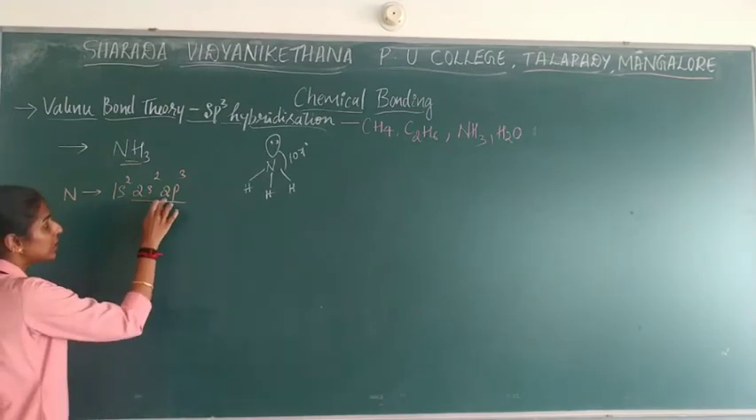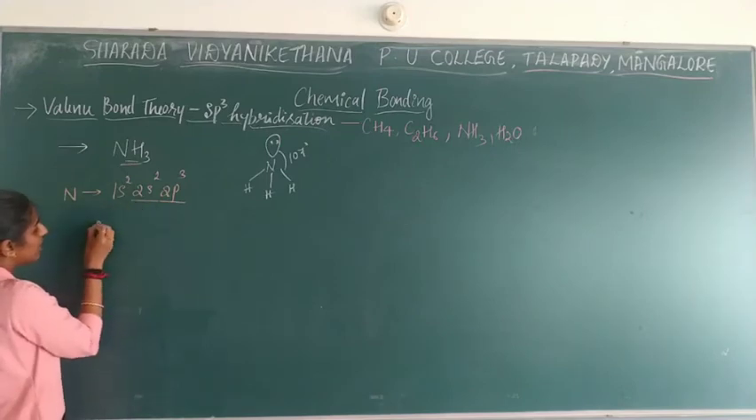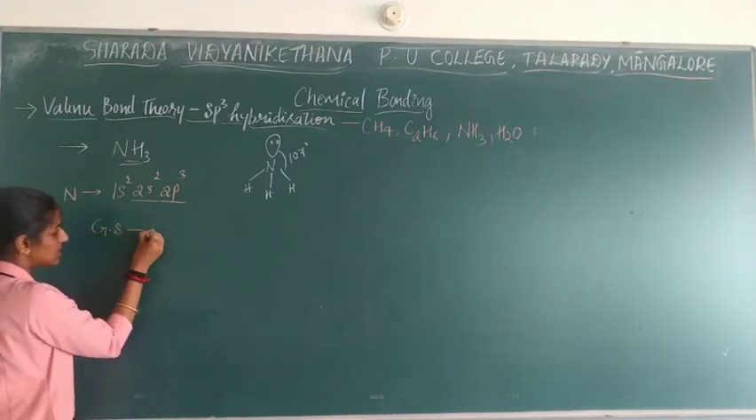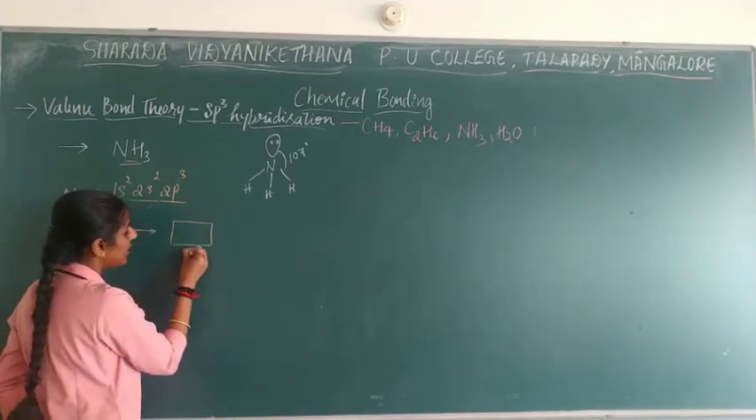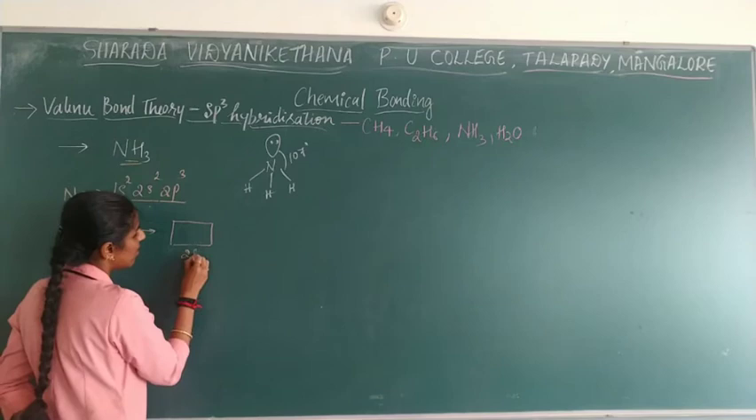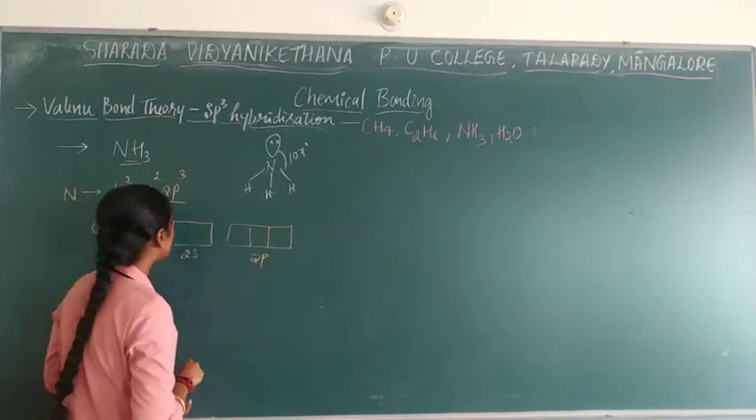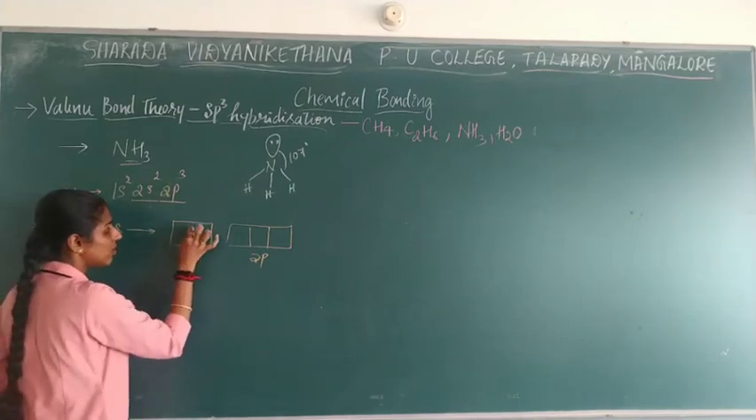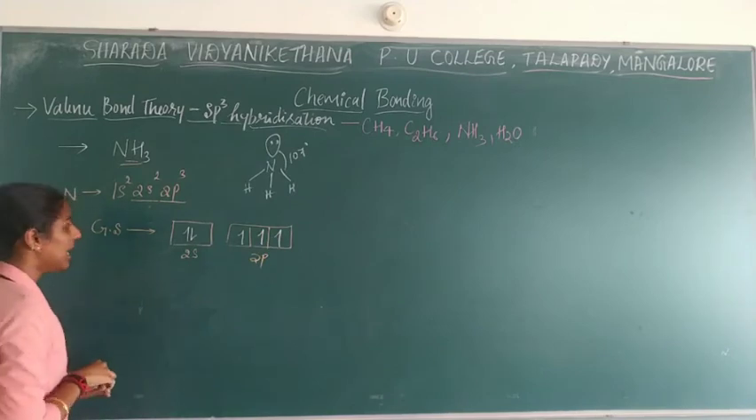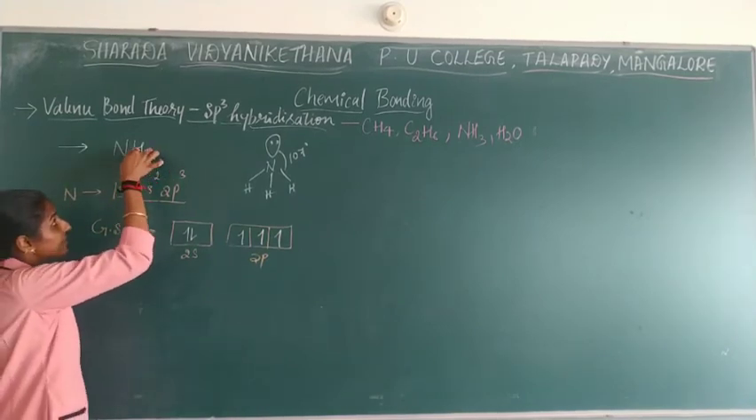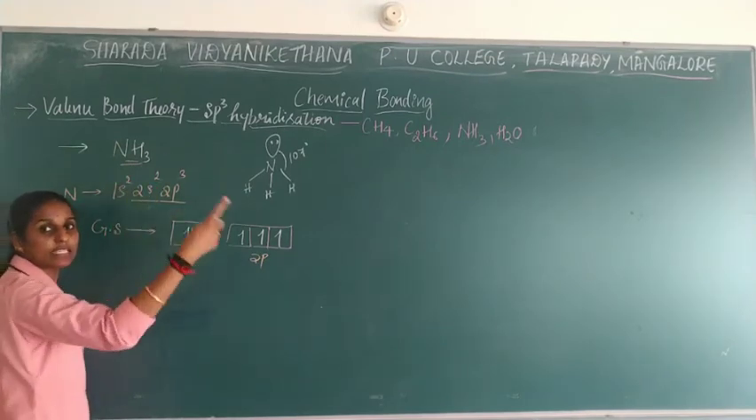So for this we need to write electronic configuration orbital diagram. In ground state we need to write first. So ground state in the sense how it comes, 2s as well as 2p. So fill the electron 2s2 and here 2p3, 1, 2, 3. Next what will happen, as I said, when it comes in contact with the hydrogen, the electrons from here will jump into excited state.